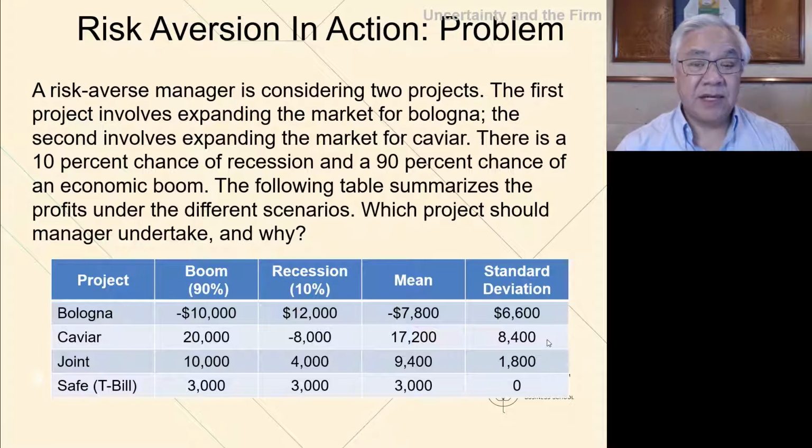Here's a problem illustrating the differences in selection of projects. Here we have 4 possible projects and 2 different economic conditions, boom and recession. We have the mean of what is expected from that project and a standard deviation of what might occur given the possible outcomes for the 4 projects.